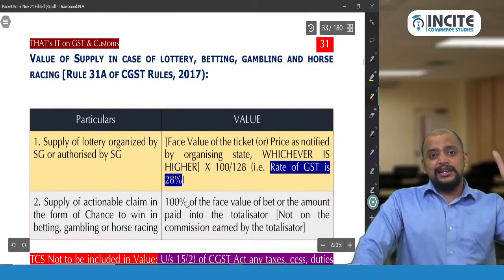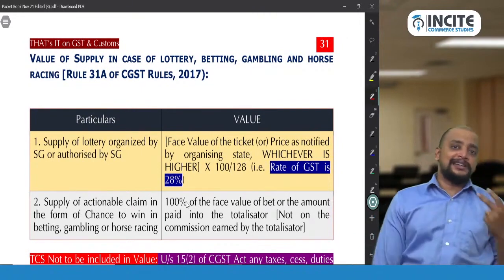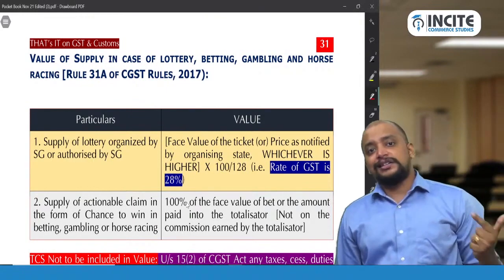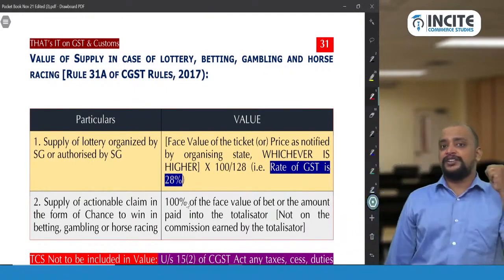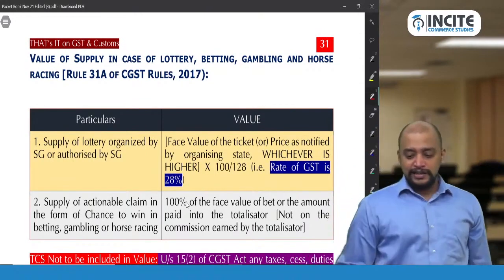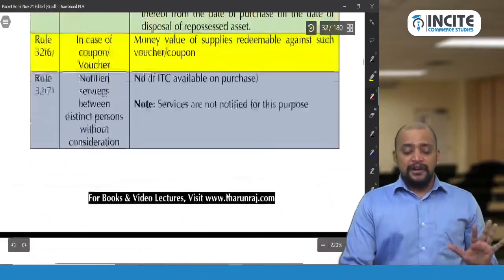Rule 27, price is not the sole consideration; 28, related party transactions including distinct persons; 29, principal agent transactions; 30, cost plus 10%; 31, residual value; 31A, lottery and betting. Rule 32 covers 5 special cases, 5 transactions.